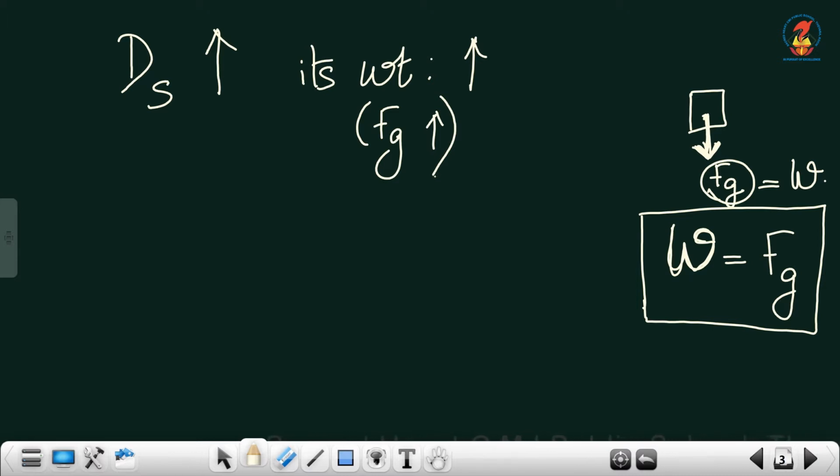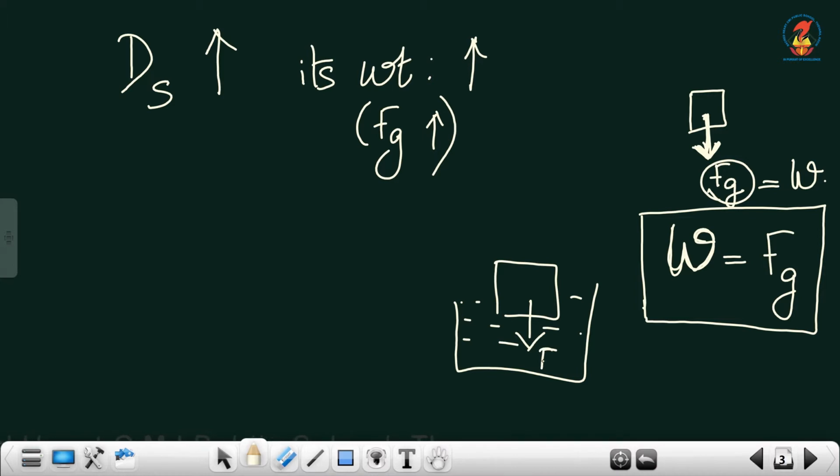Now, if an object is immersed in a fluid, this object will experience a gravitational force downward due to its weight and an upthrust force.